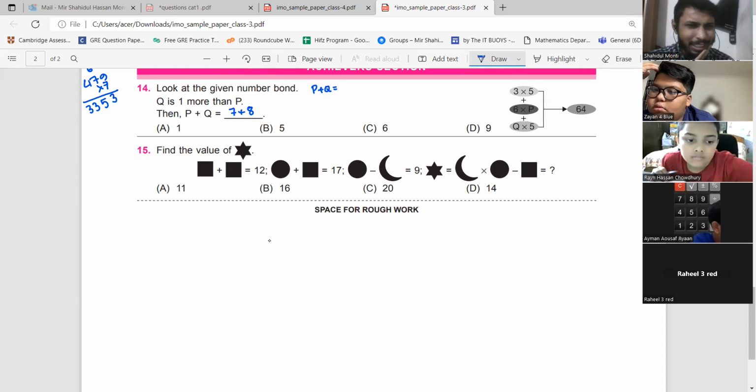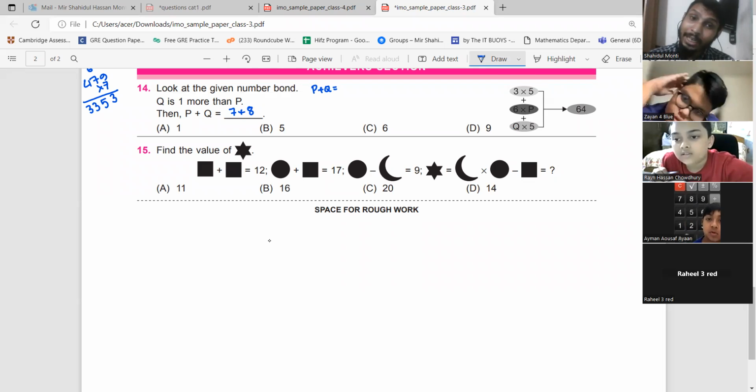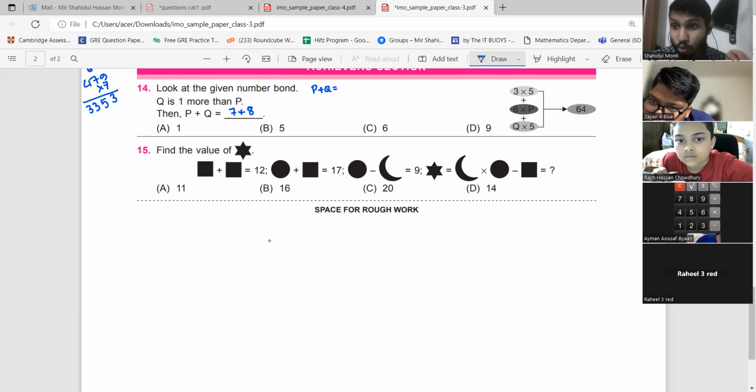Can I make 6 plus 7? No. Can I make 7 plus 9? No, we cannot go 7 plus 9 because the question says Q is 1 more than P. You cannot make Q 2 more. So P is equal to 7, Q equals to 8. That is equal to 15. Oh, this combination does not work.